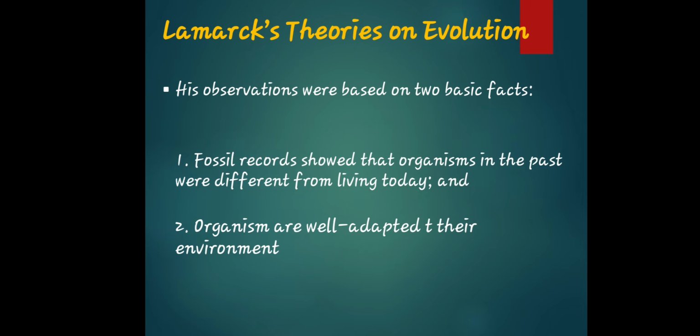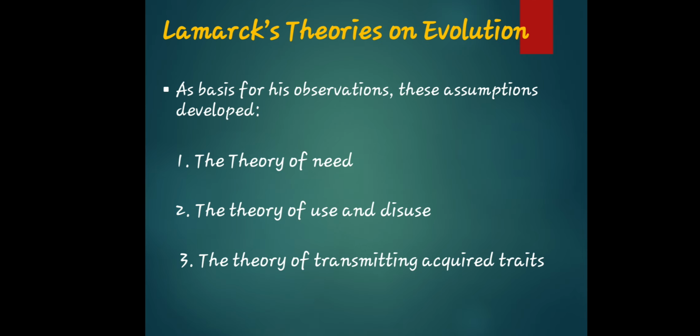Okay. Aside from that, his observations were based on two basic facts. Fossil records showed that organisms in the past were different from those living today, and organisms are well adapted to their environment. He also made his own assumptions in development. What are those? The theory of need, the theory of use and disuse, and the theory of transmitting acquired traits. Okay, so those are the theories pertaining to Lamarck's work.